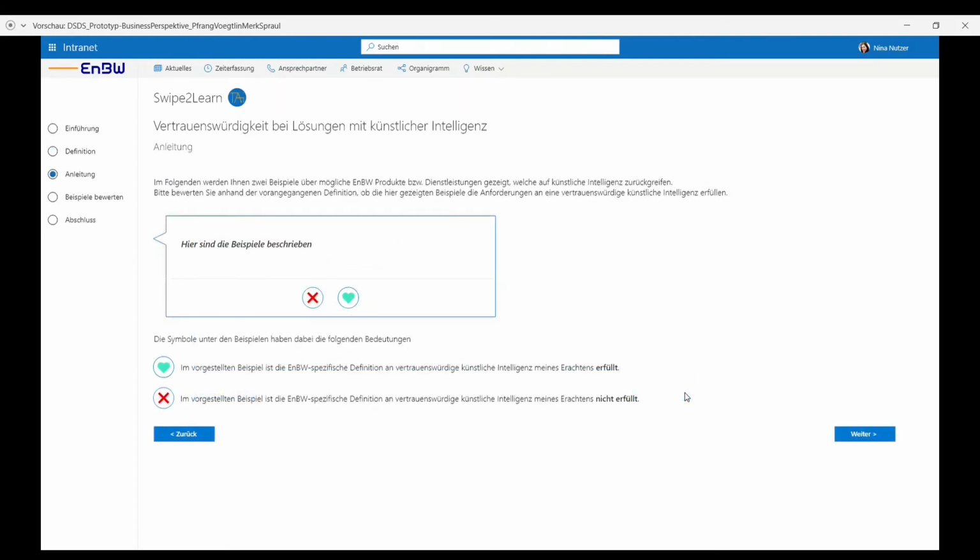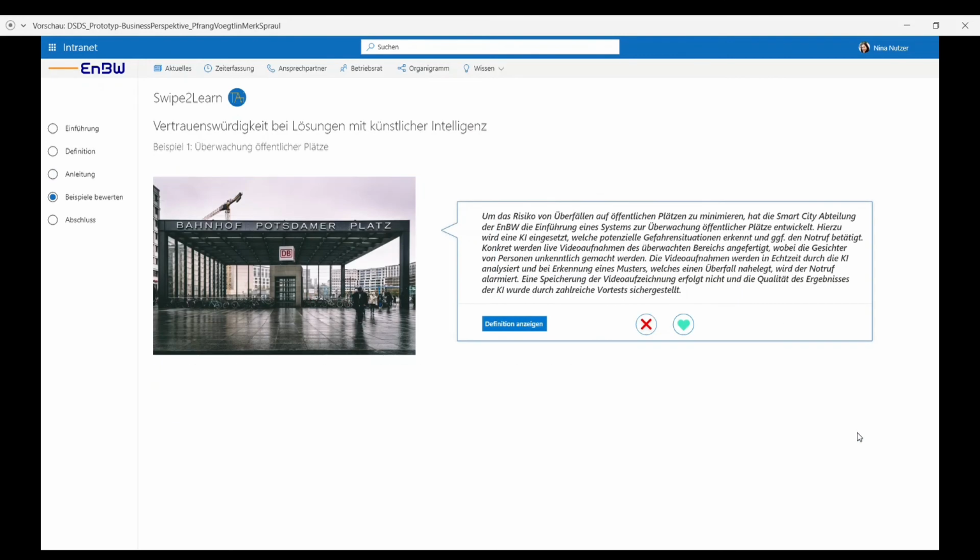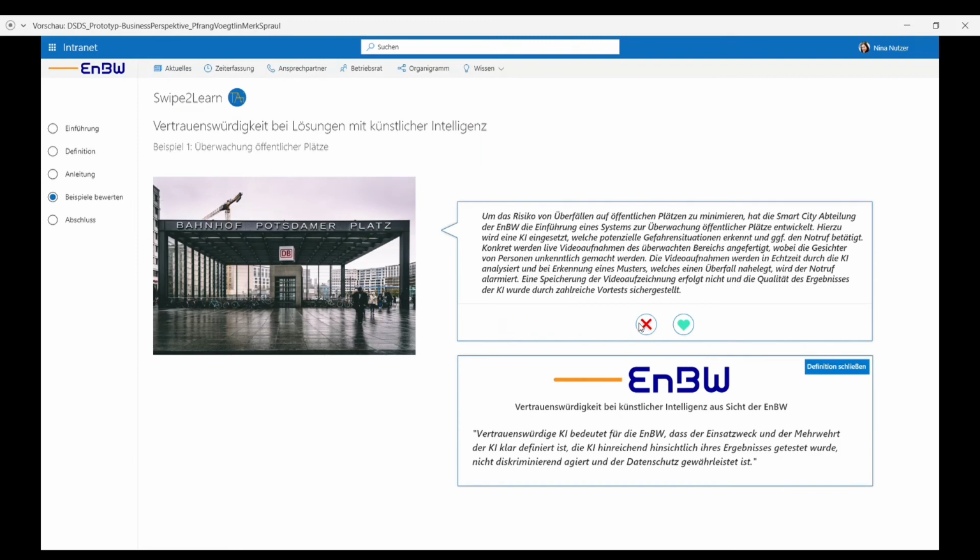On the next screen, we give the users an introduction on how to evaluate the examples. By clicking on the green heart, the users express the opinion that the definition of trustworthiness in AI is fulfilled in the example. By clicking on the red X, the users express the opinion that the definition of trustworthiness in AI is not fulfilled in the example. On the next screen, the concrete example appears, which the users have to evaluate. If the users are unsure about the definition of trustworthiness in AI, they can display it again by clicking on Show Definition.